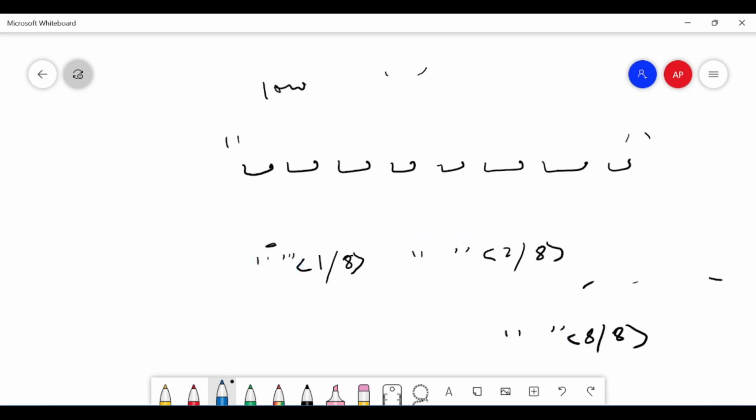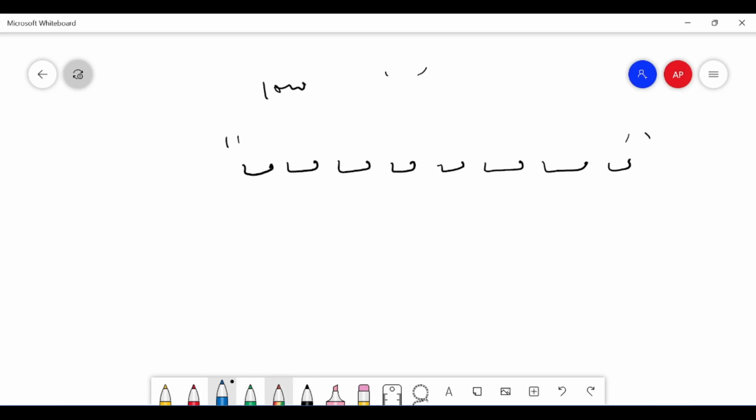If I can make an answer vector of length x, this means I can split the message into x parts.